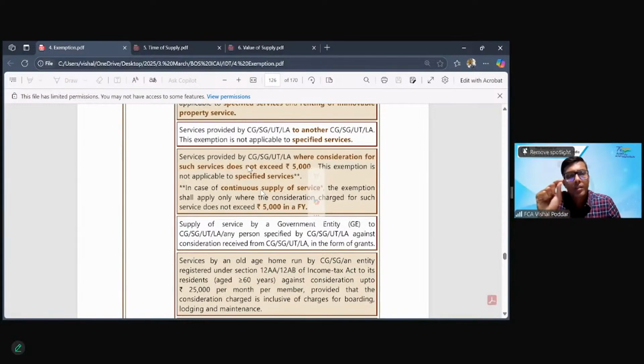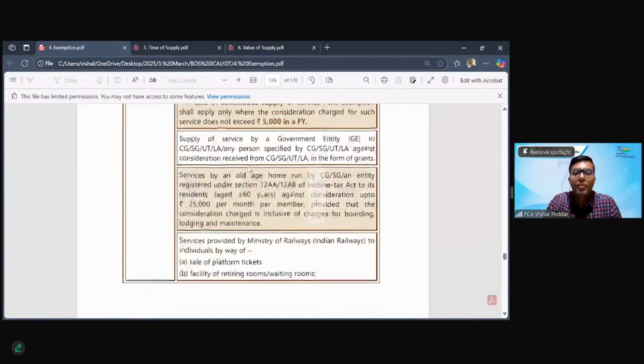So the final answer, if I have to give you a one line answer: government providing service to large business entities of value exceeding 5,000 is what is taxable. So you can write this one liner covering these 3-4 points in one point.